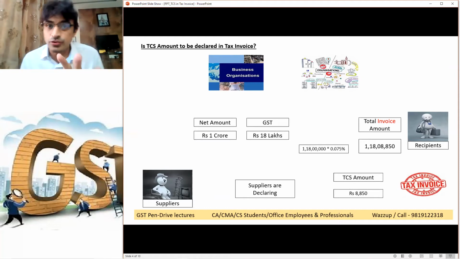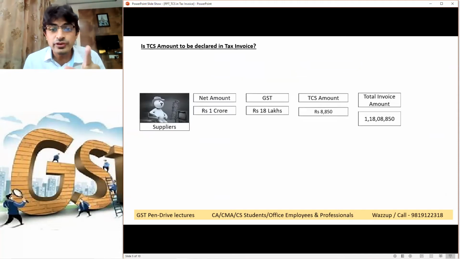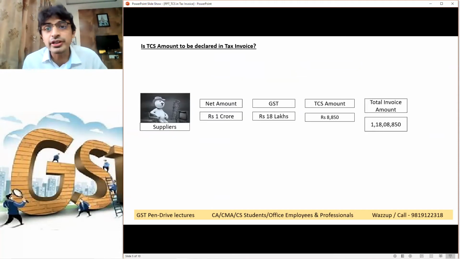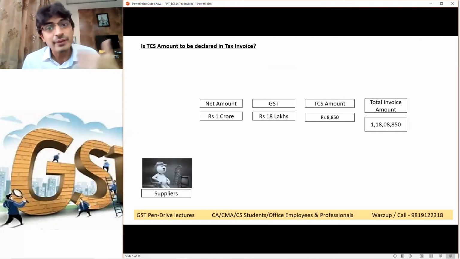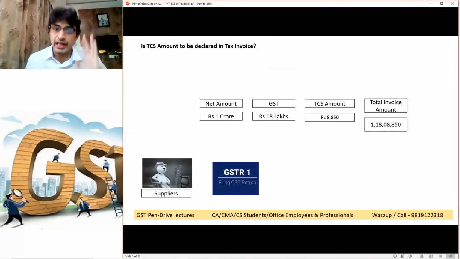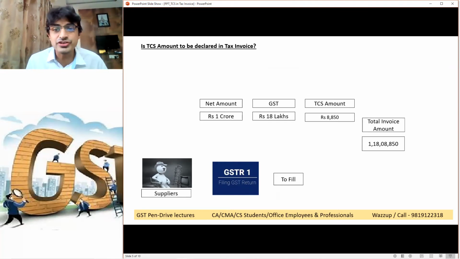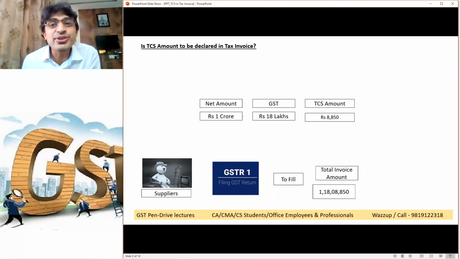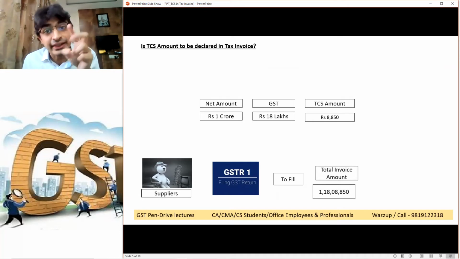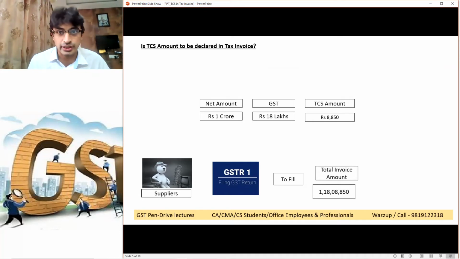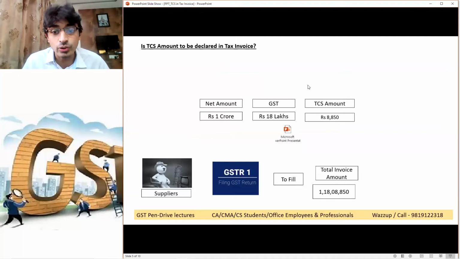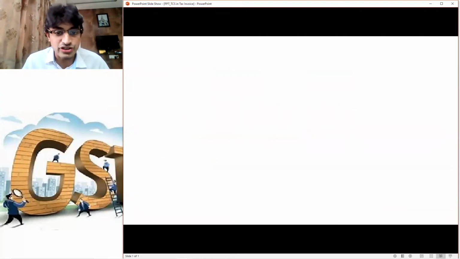Now comes the confusion. There is nothing wrong with this so far. Where does it go wrong? Suppose the supplier has raised this invoice including TCS. Now the supplier needs to file his GSTR1, the GST return. He wants to declare the total invoice, including TCS, of 1 crore 18 lakh 8,850. Let me see whether we can disclose it or not in our GSTR1.